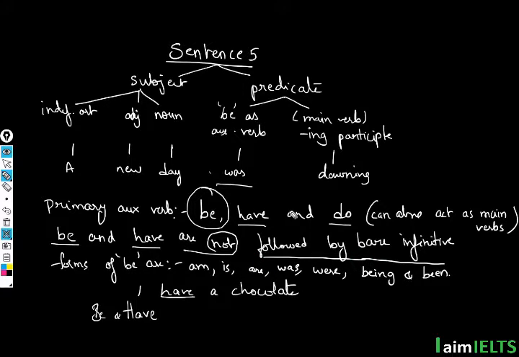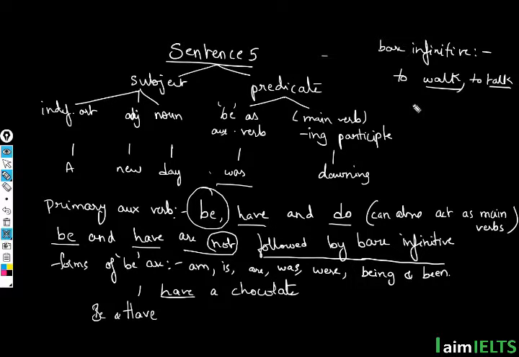If you remember what a bare infinitive is, it is the purest form of a verb, which means it does not have any tense. For example, to walk, to talk. So these are bare infinitives where there is no tense. And the words be and have are not followed by a bare infinitive.